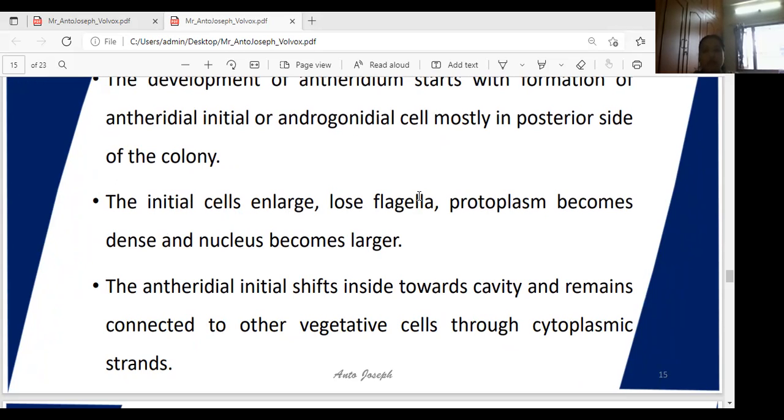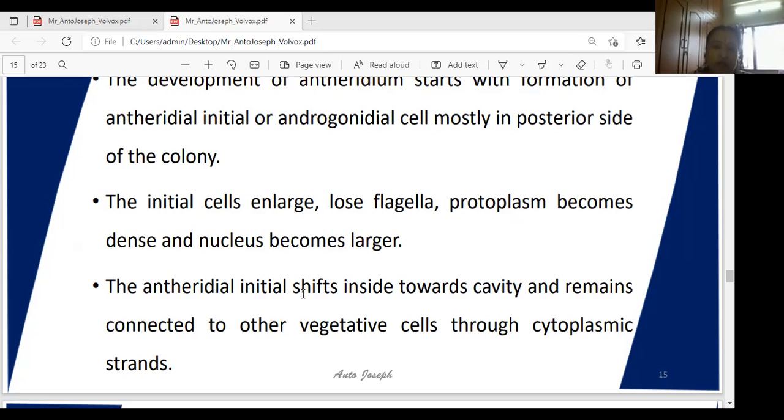Compared to other vegetative cells, the cell size is very enlarged. Second, they lose the flagella. And third, the protoplast becomes very dense with a prominent nucleus that is very large.